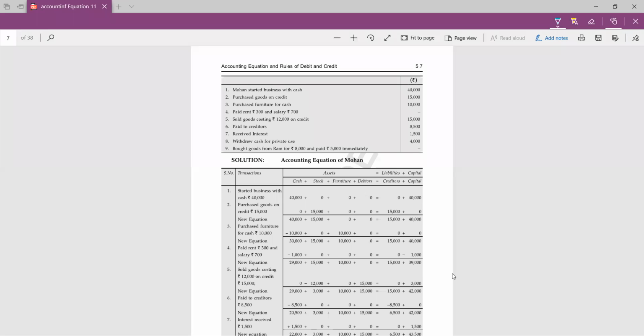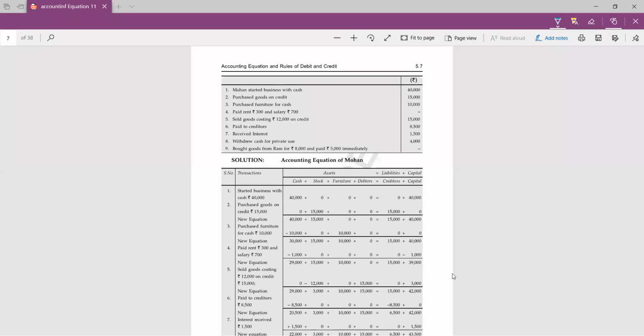Next, paid rent and salary. Rent and salary both are expenses. So which two accounts will be there in expense, students? Very good. I am waiting for your answer. Yes, cash and capital. So we already have both accounts, cash as well as capital, so there is no need to write any new account.